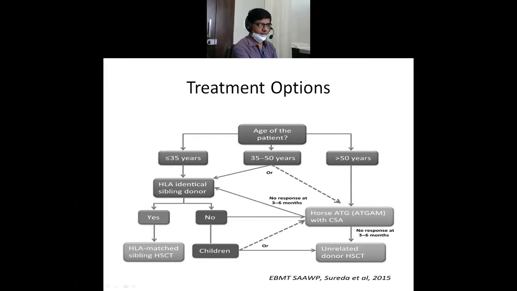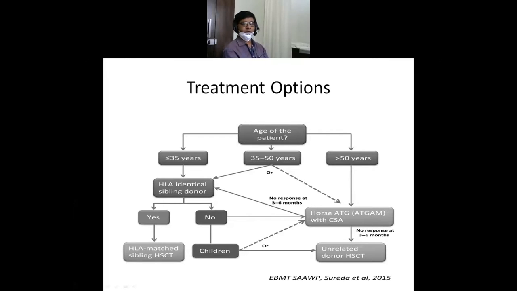It is done on the peripheral blood only. We have to take peripheral blood or a nasal or oral swab of the patient for the HLA matching with the donor. Only a sibling can be a donor and the chance of a sibling being a donor is 25%. So if I have two siblings, each one of them has a 25% chance of being a matched donor. Mother, father or other relatives can't be donor. Mother, father can be a haploidentical donor in which half HLA match is there. So only a sibling can be a donor, and that is decided on the HLA matching.